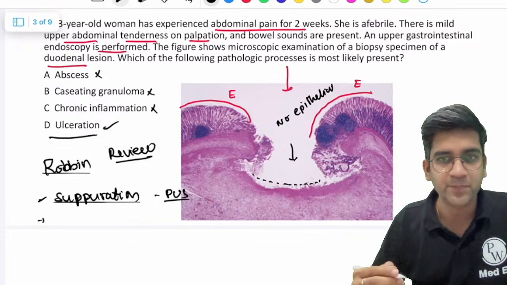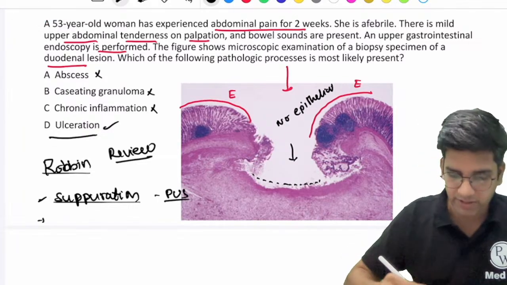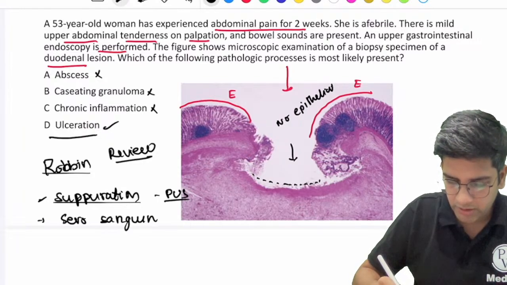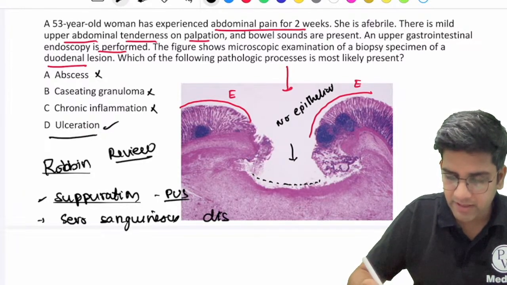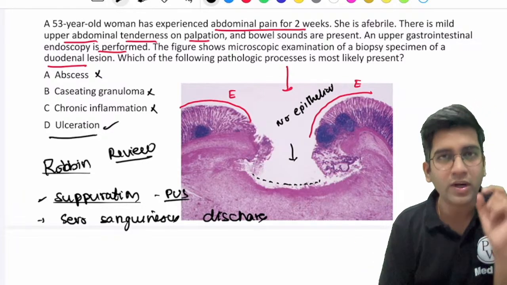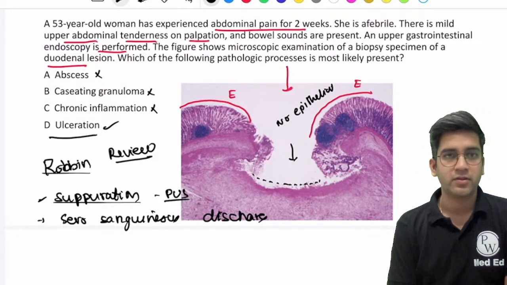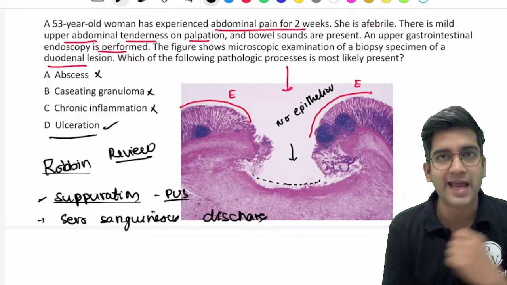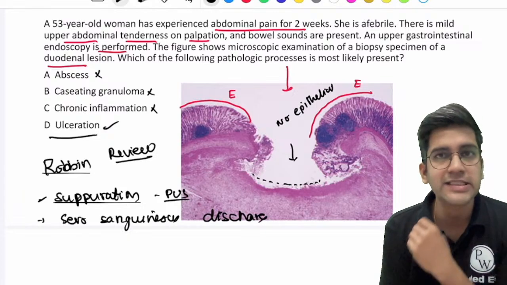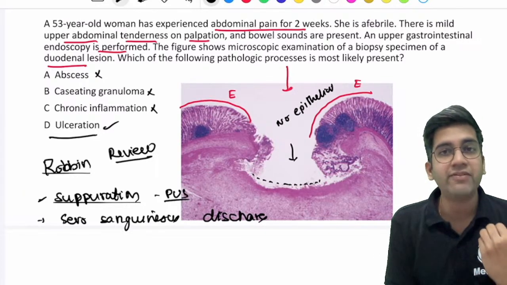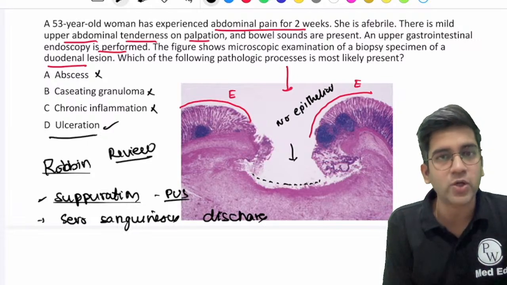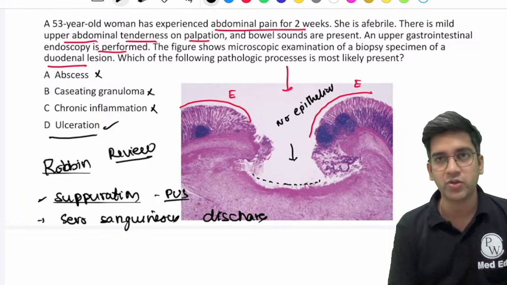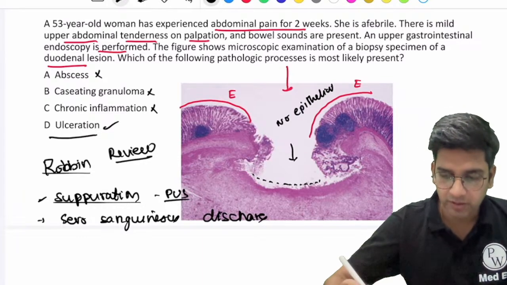I'll add one more thing. I'm having a question which says it's acute inflammation, which says there is serosanguinous discharge. A serosanguinous discharge is there in some random disease, right? What does serosanguinous mean first? What does the term sanguinous mean? Have you heard about a drink called Sangria? You might have, right? Sangria is red. Sanguinous means red. So if I have a blood-mixed inflammatory exudate, I call it a serosanguinous discharge. So serosanguinous discharge, again, acute or chronic? What do you think of? You again think of an acute problem.